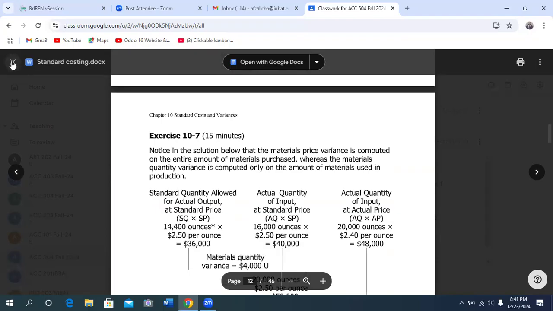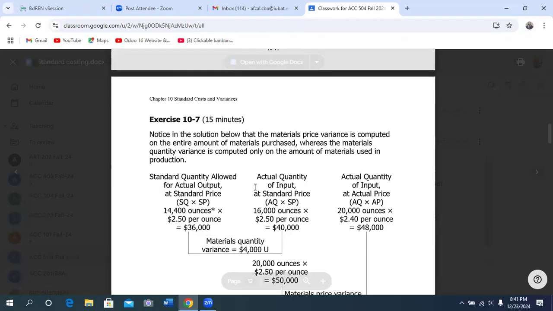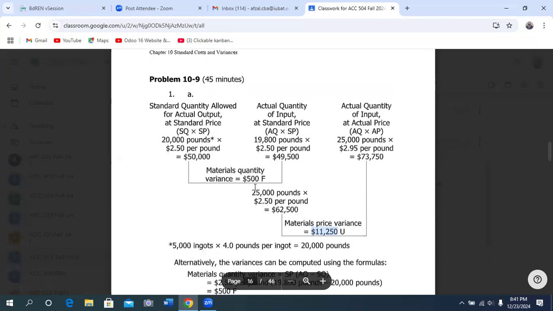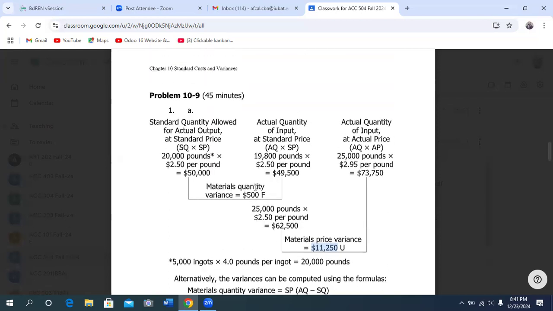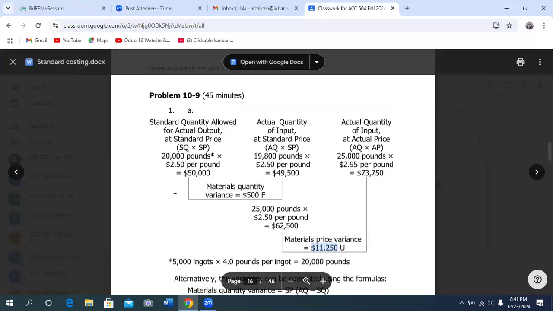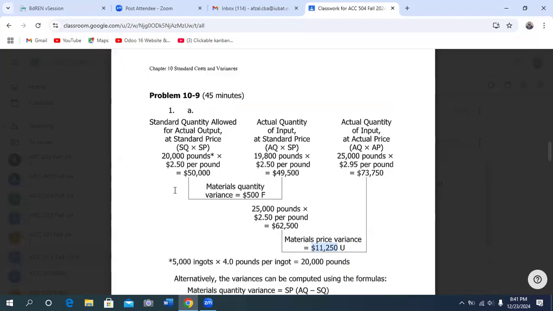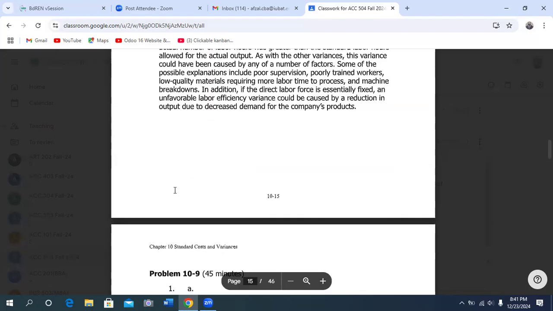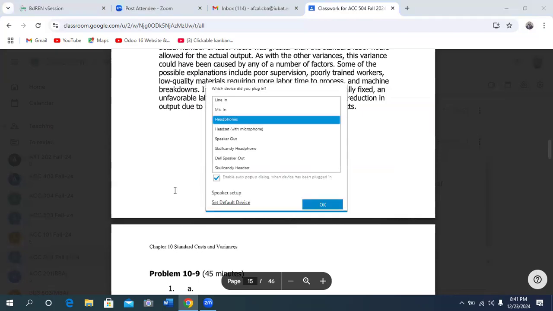Sir, exercise number 10.8 was the assignment. Not exercise, problem 10.9. Okay, 10.9 is the assignment. This assignment will be submitted on 27th December, both hard copy and soft copy. In Google Classroom you have to submit the soft copy, and the hard copy you have to submit to my office on the 27th, after the exam.